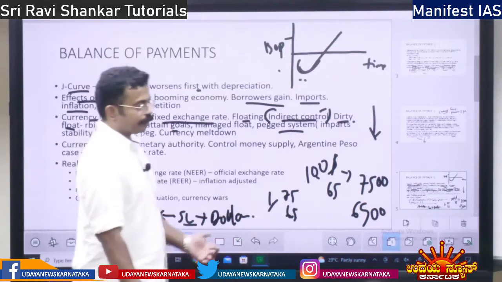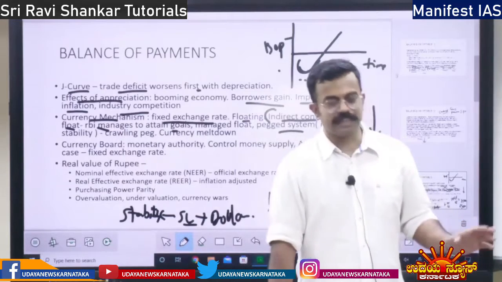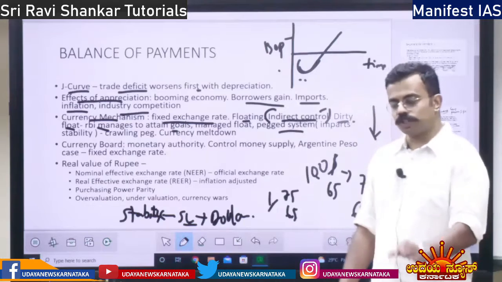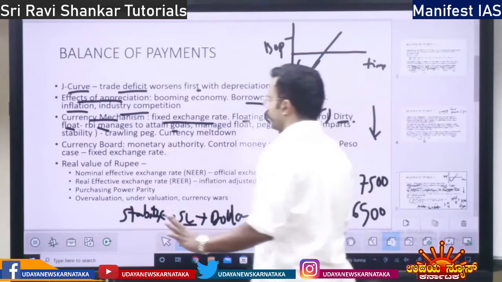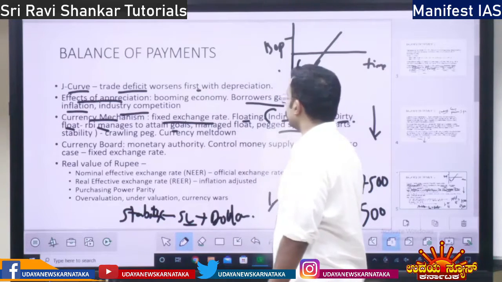Earlier, for example, the Sri Lankan currency is, let's say, volatile. It is increasing and decreasing so much. But we will peg it or fix it with the US dollar. For this much US dollar, we are going to give this much Sri Lankan rupee. That is called pegged currency, pegged system.